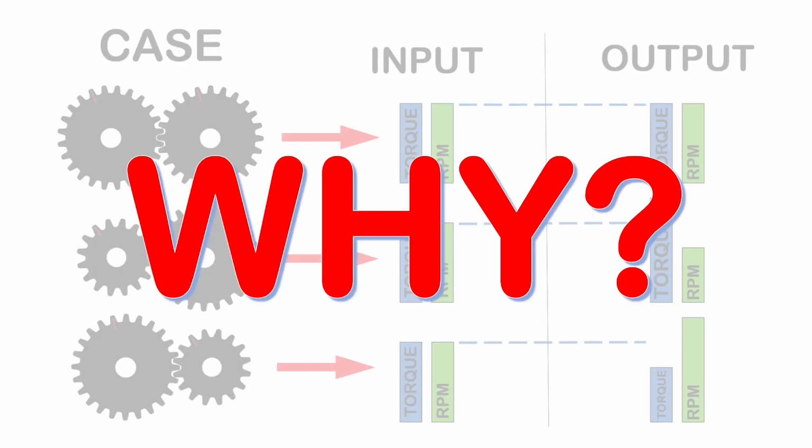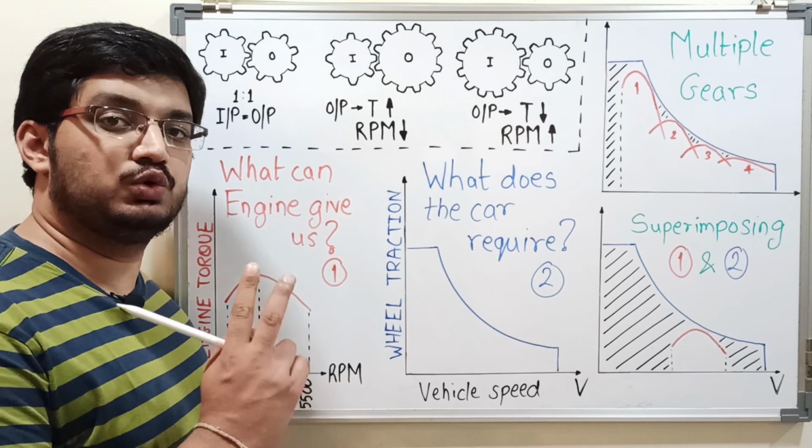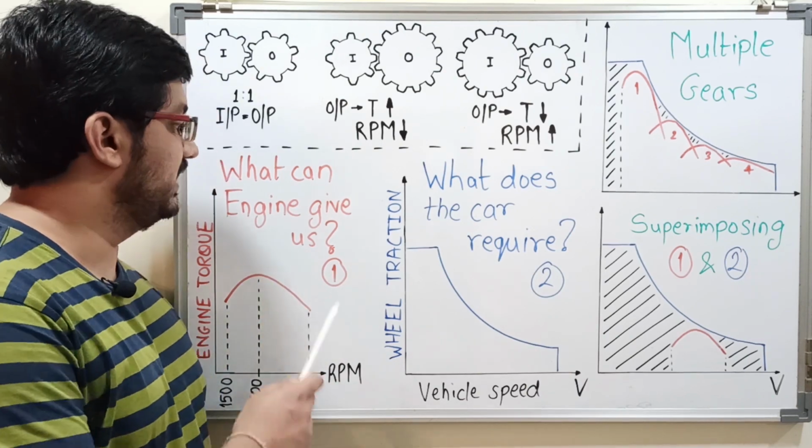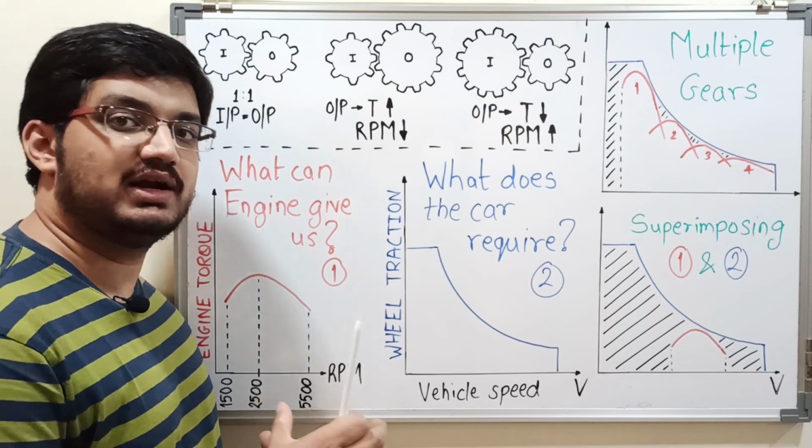But why do we need to modify the speed and torque of the prime mover? Is that the question in your mind? If yes, then you are on the right track. So let's answer this now. In order to understand why we need gears, we need to understand two fundamental things first. That is, what can the engine give us? That is, what can the engine provide us with?